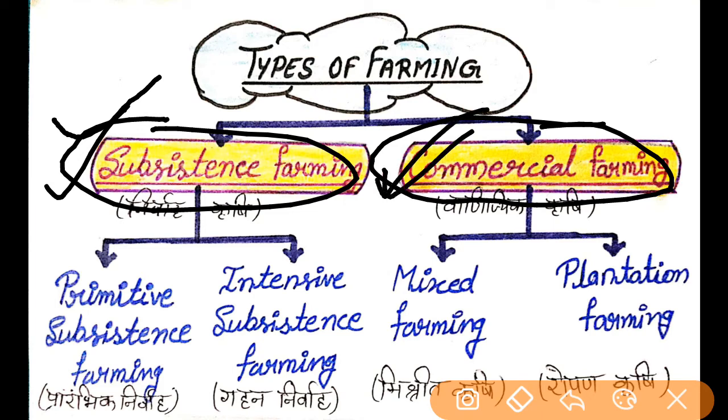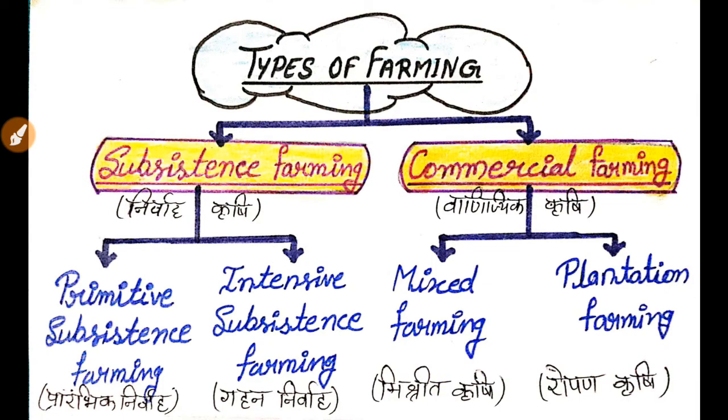As for the other differences between these two, in subsistence farming we use few tools, techniques and laborers, and in commercial farming we use many tools and techniques with much labor. So these are all the differences between subsistence and commercial farming. Now we will explain these four types of farming one by one with their diagrams.